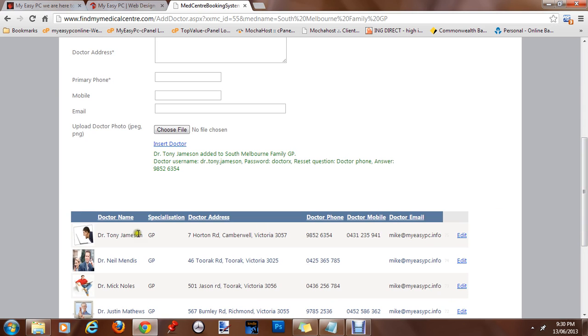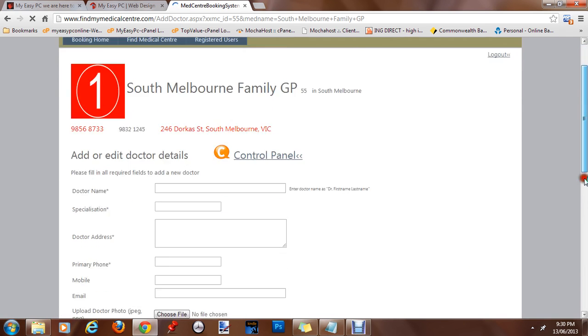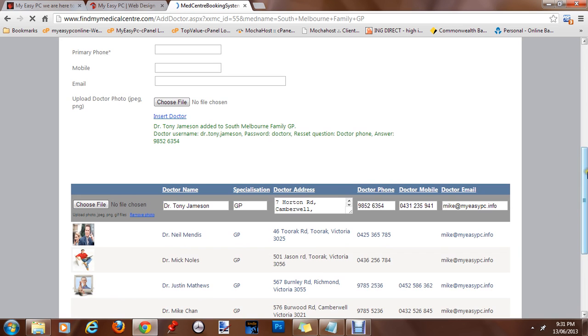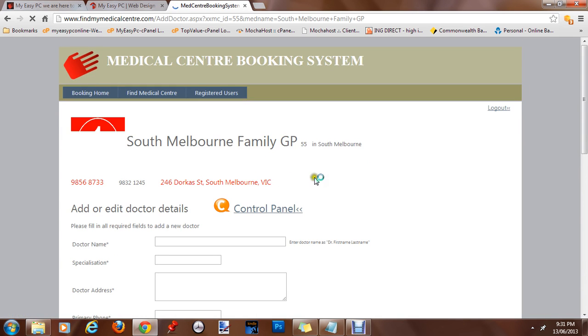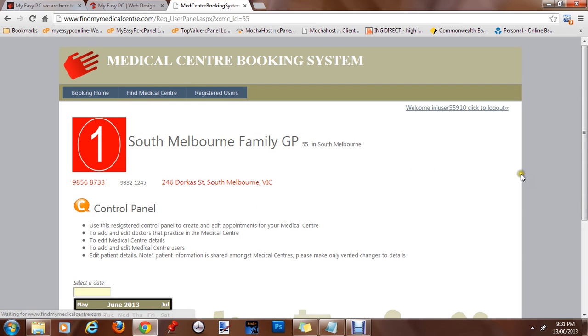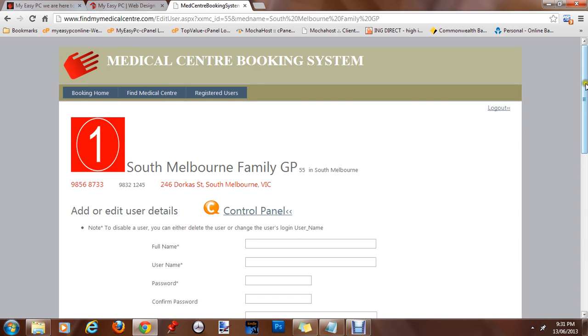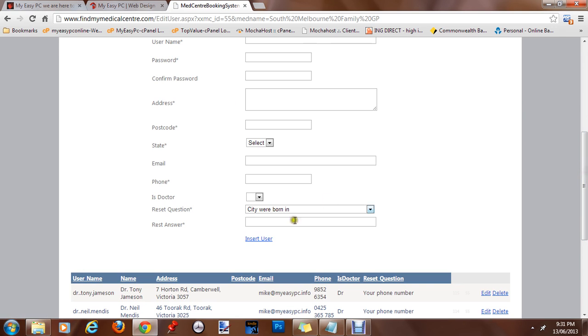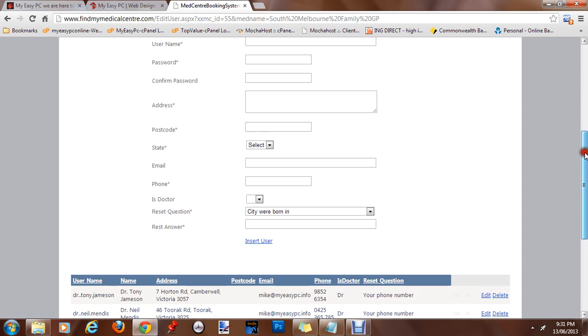The doctor is added, as you can see here. You can edit the details if you like by clicking edit here. And it's update. Let's cancel for now. Go back to control panel. We'll go to users. Now the doctor will be added as a user here as well. These are all the other users for the system, all the other doctors working in the medical center.